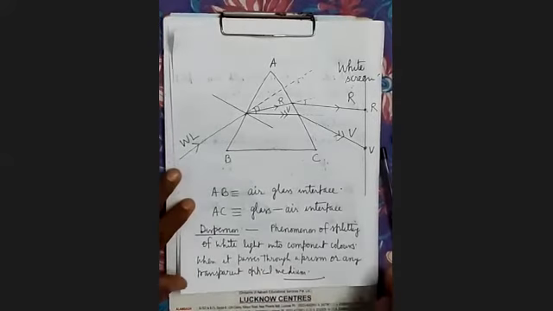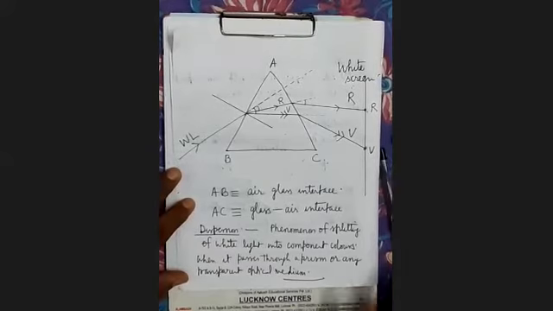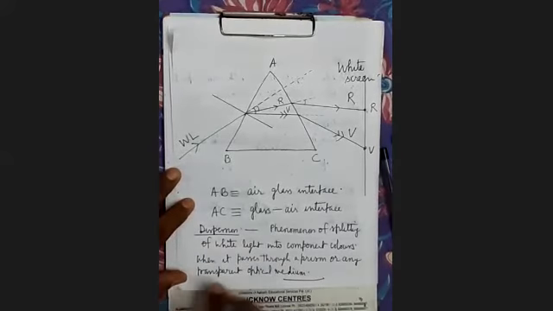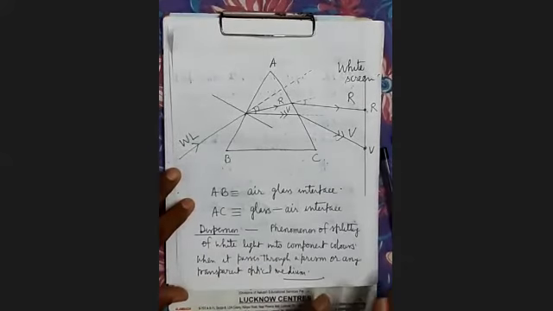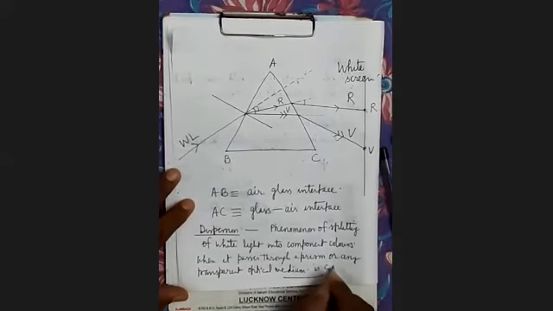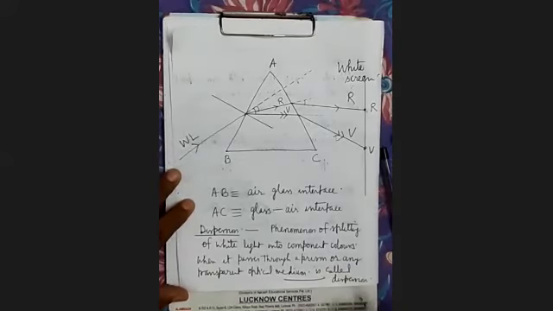This phenomenon is known as dispersion. The phenomenon of splitting of white light into component colors when it passes through a prism or any transparent optical medium is called dispersion. This phenomenon is called dispersion.